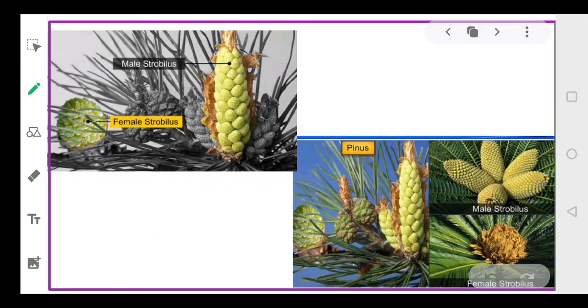Now coming to the gymnosperms, dear students, in case of bryophytes we have spoken that they are homosporous or heterosporous. But in case of gymnosperms, they are heterosporous.